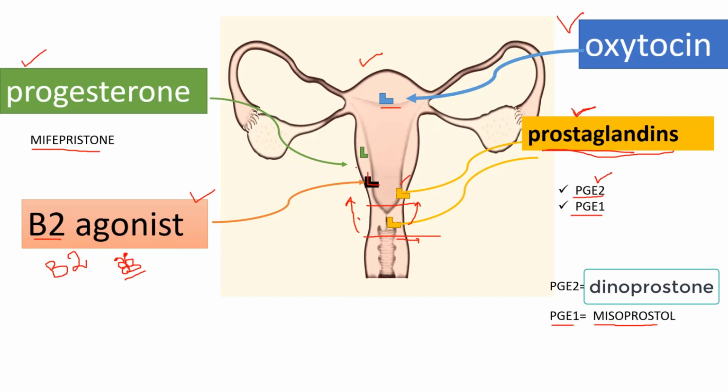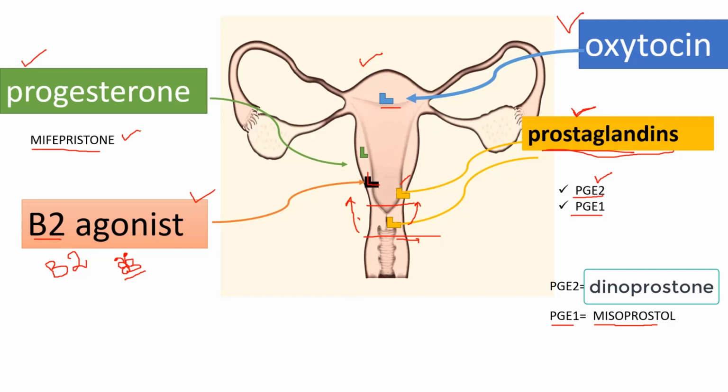So it will block the receptors of the progesterone. It will not support the endometrium, and endometrium will start shedding. And as progesterone causes the relaxation of uterine muscles, mifepristone will cause contractions. So you can also give mifepristone to stop the pregnancy and to start the labor.